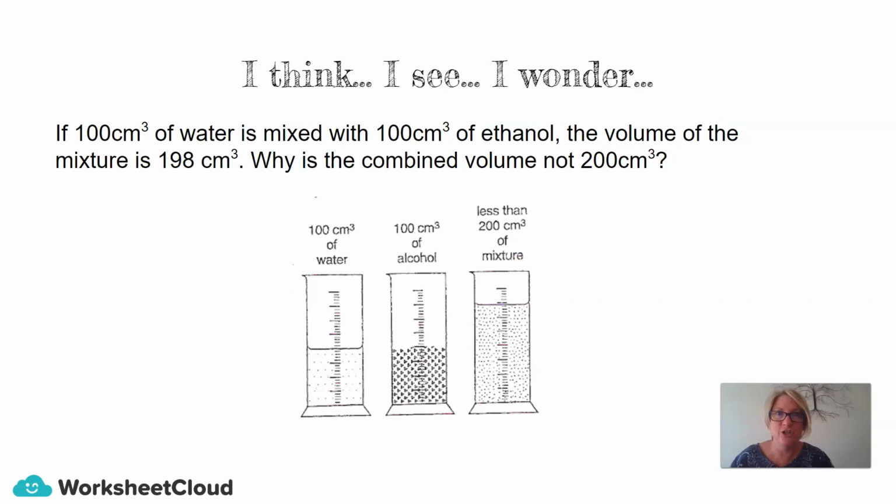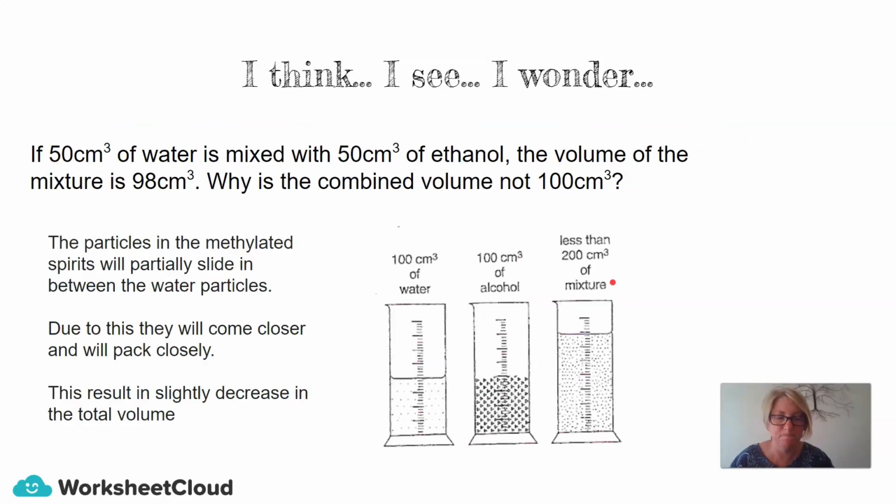So just so that you can see the question, here we have 100 centimeters cubed of water. Here we have 100 centimeters cubed of ethanol. And if we have a look here, this line should be slightly higher up if it were to be 200 centimeters cubed. But you can see this line is just below 200 centimeters cubed. Now, how can that be?